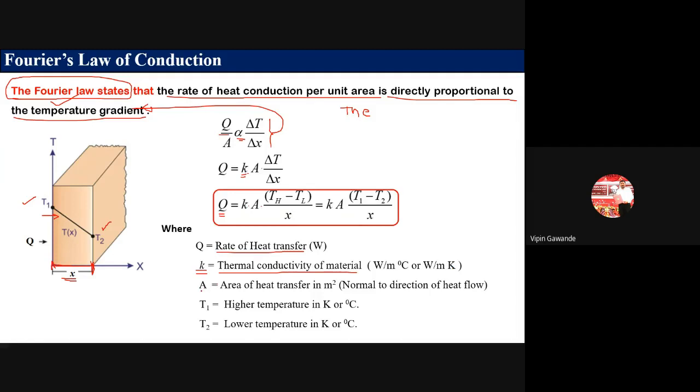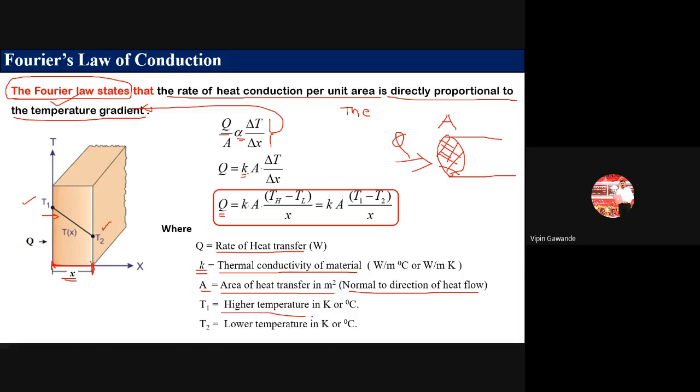Now A is what? Area of the heat transfer in meter square, that is normal to the direction of the heat flow. That means if this is the heat flow Q and this is our circle, or this is a pipe, then this is the area. The area perpendicular to the direction of the heat transfer. So this area we have to consider here for the heat transfer.